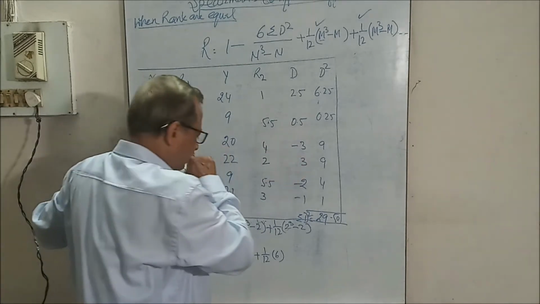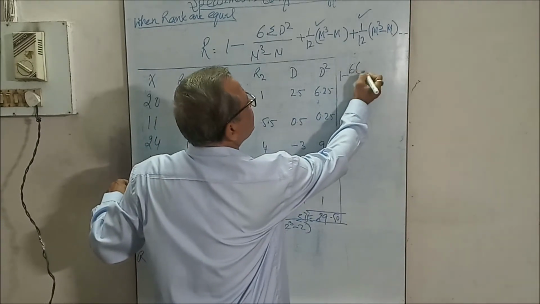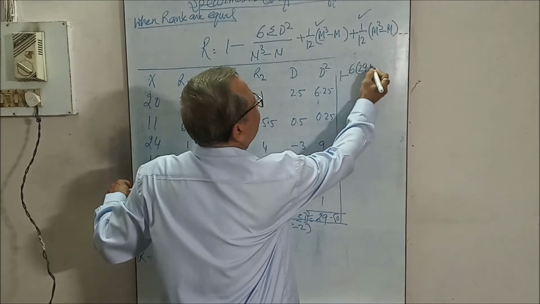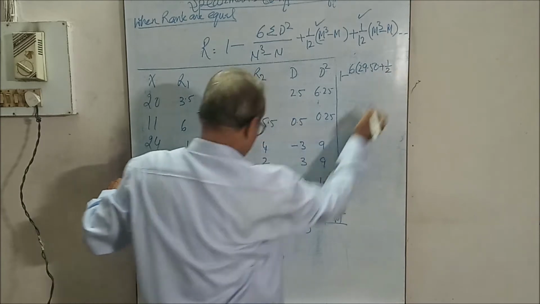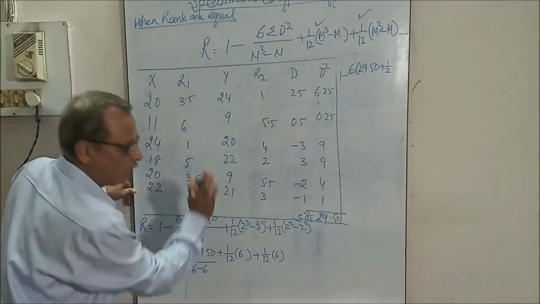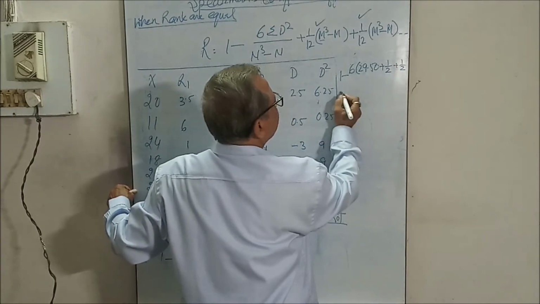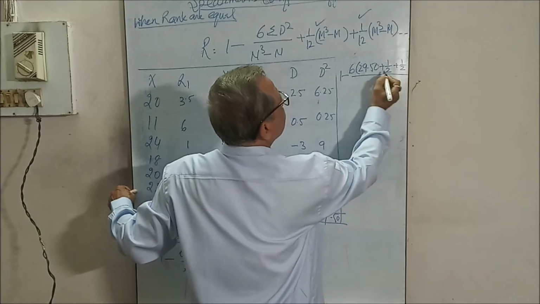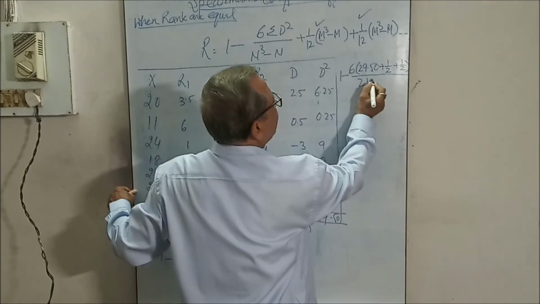Now see how it is represented: 1 minus 6 into 29.50 plus 1 by 2, as 6 twos are 12, then divided, 1 by 2 plus 1 by 2, upon 210.